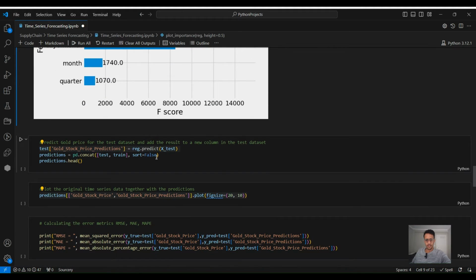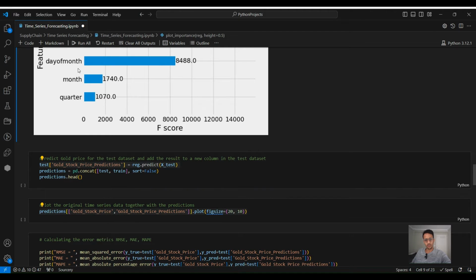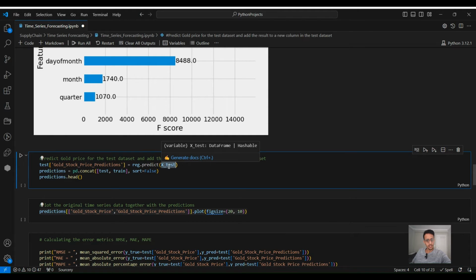Okay. Now let's do the prediction. Since we have already the training, the model has been already trained. Let's pass the test data set without giving the y, because we know what is the y, but we will try to predict and we will compare. So we'll pass the x and we will add it as a new column to the test data frame, and then we will combine the test and train in one data frame.